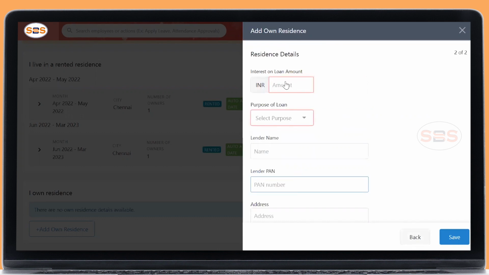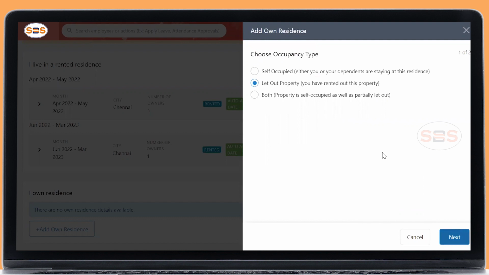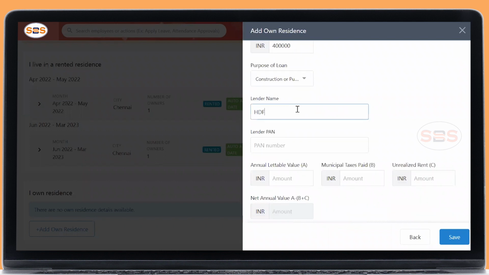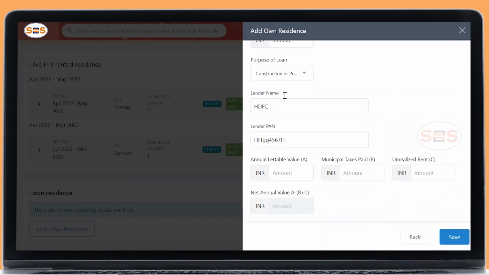Okay. If it is a let out property, please declare this. If you have n number of housing loan details, please add them separately. Okay. Don't merge them and add, because the lender would be different. If it is the same lender also, please add it separately. Residence details. Okay. And 4 lakh construction of purchase.